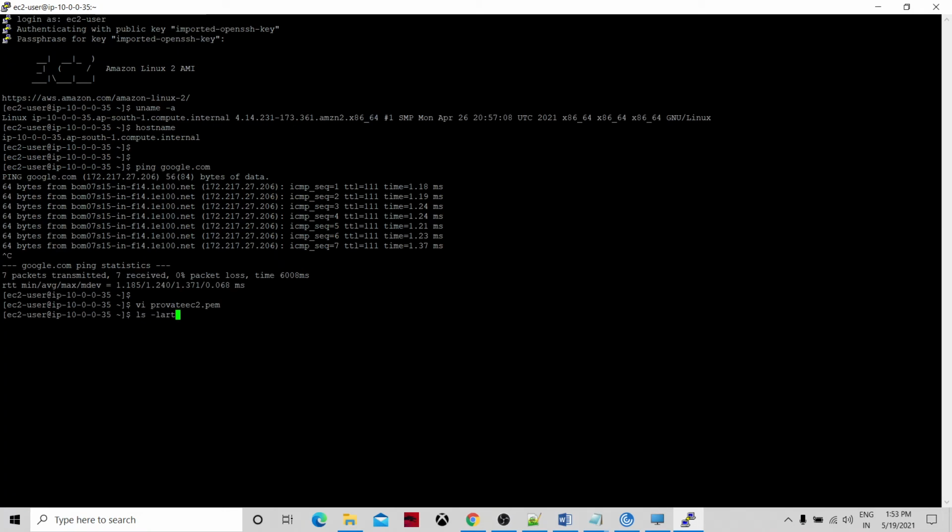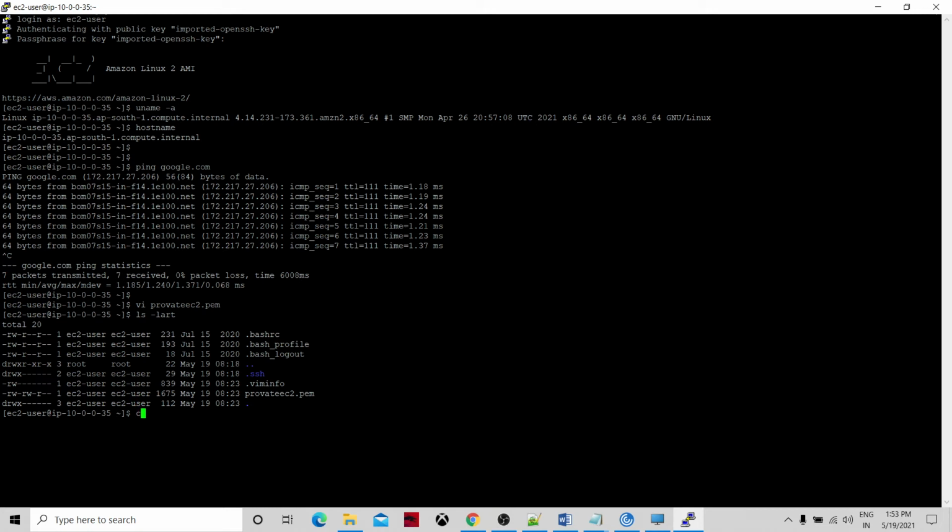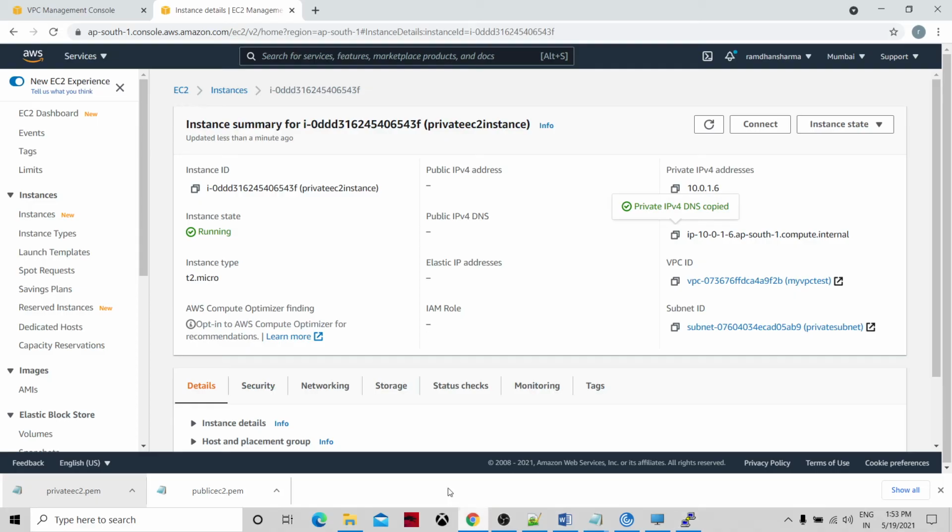Let's see what permissions are coming. So I need to give chmod 600. I need to make the key secure. Now we will have to log into our private machine using this ec2-user at the rate of. So let's go and see. So I need DNS. In the case of logging into the private instances, I would need a private IP or DNS address. Okay.